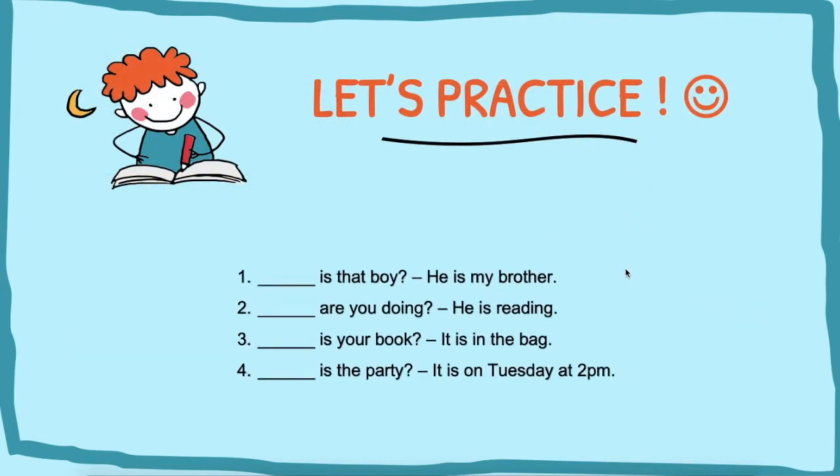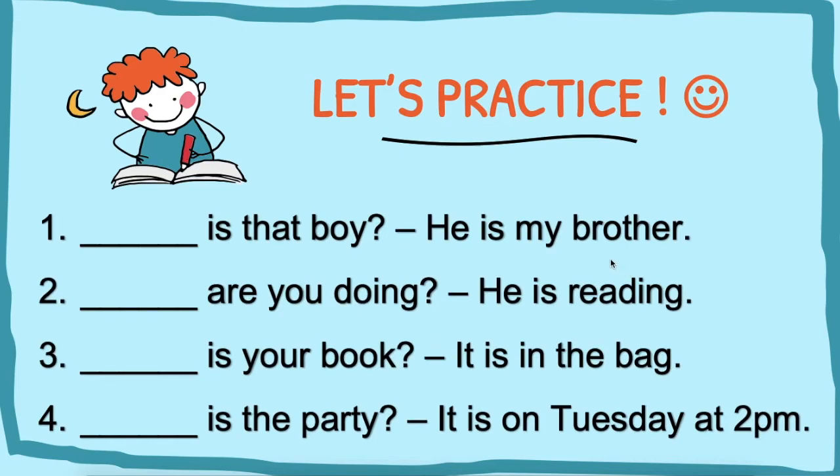Let's practice. Let's answer this one. Blank is that boy. He is my brother. We're talking about boy, we're talking about the brother, and so we are going to use who. Who is that boy? He is my brother. Number 2. Blank are you doing? He is reading. We're talking about an action, and so we are going to use what. What are you doing? He is reading.